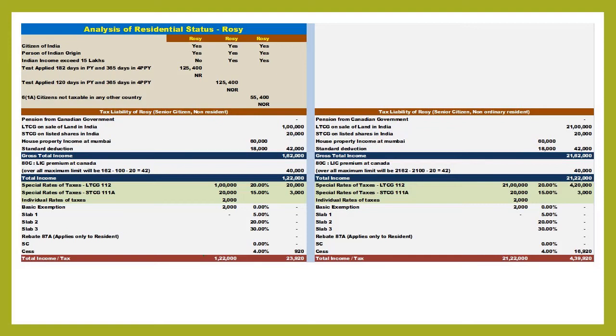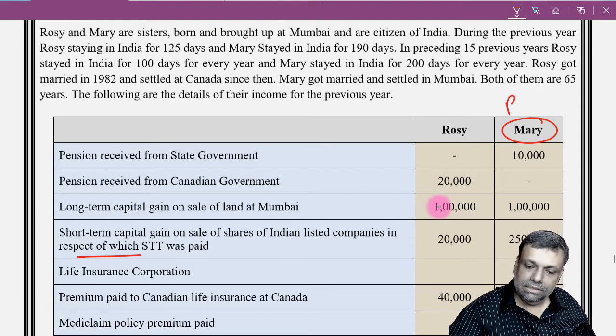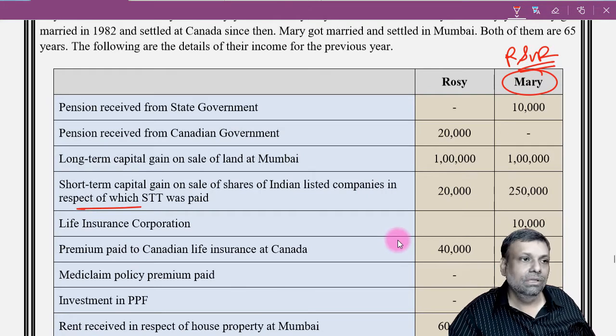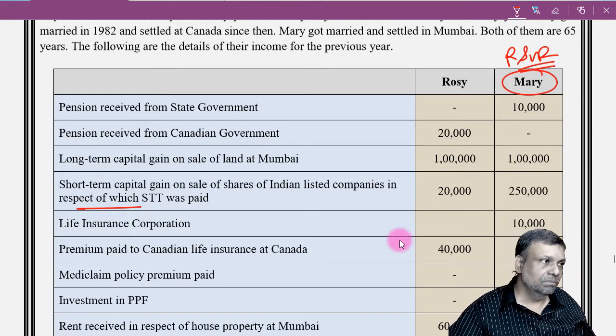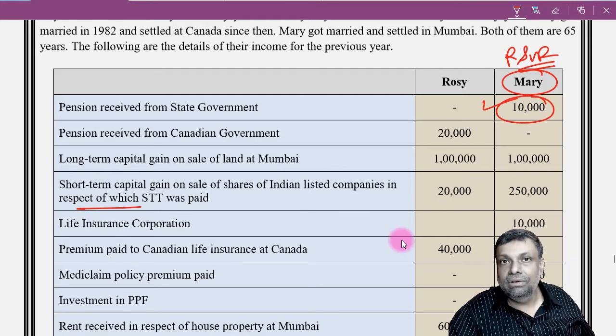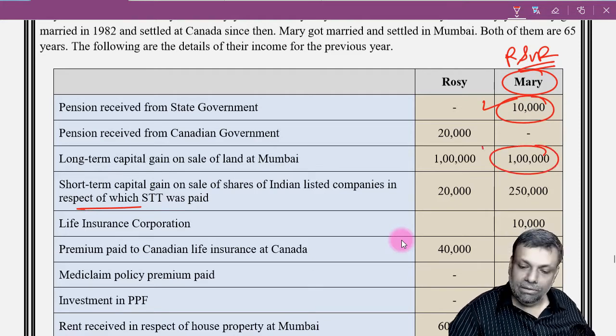Now let's talk about Mary. Mary, as we have already decided, is resident and ordinarily resident. So she will be liable for global taxation, no matter whether her income is inside India or outside India. The pension from the state government is taxable. Let me tell you that regular pension is always taxable. If it was a commuted pension from the state government, then it would be eligible for exemption, but forget it, this is anyway taxable. Long-term capital gains on the sale of land in Mumbai will be taxable.